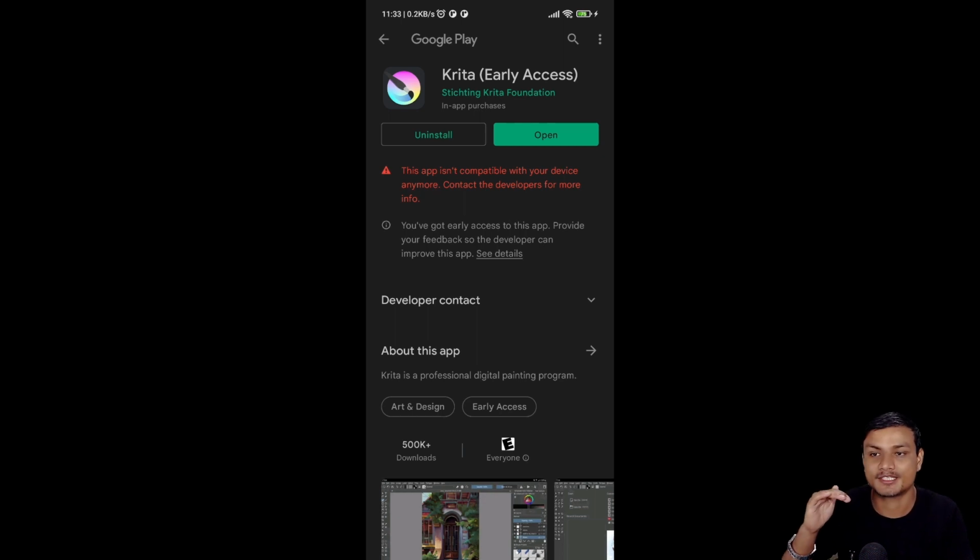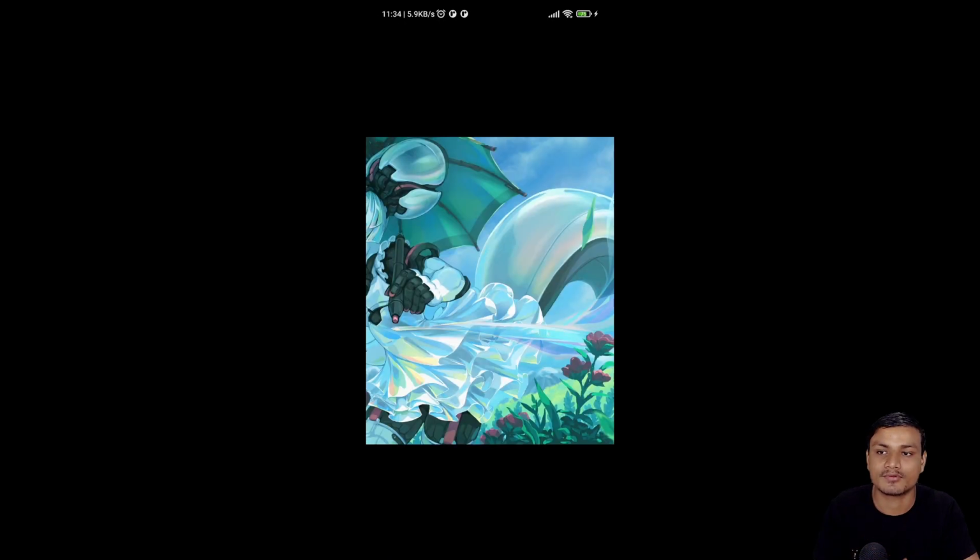But even if you don't have a tablet and you have a normal phone, actually you can use this application. So I will put a link in the description for an APK file for Krita. You can go there and download it just in case you don't have a tablet. If you have a tablet, you should not have any problem downloading this from the Google Play Store. So let me show you how it works, okay? And it is as of now the best alternative for Photoshop.